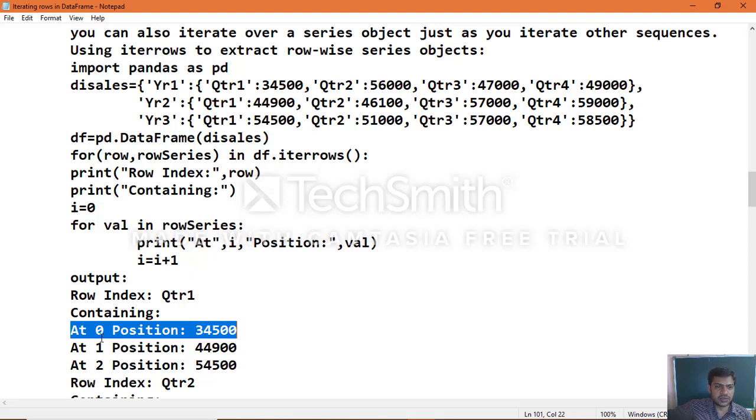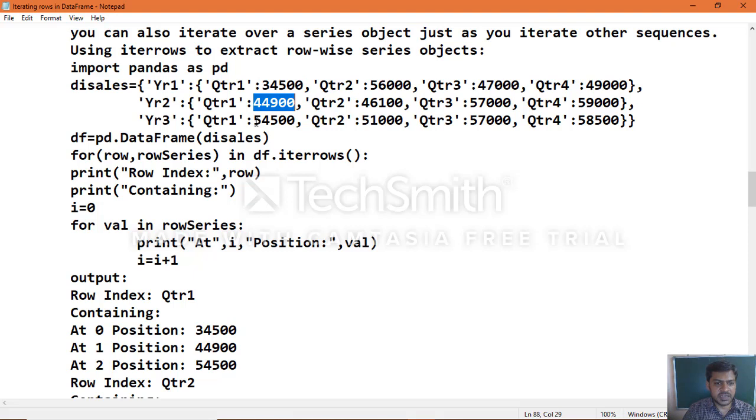Quarter 1 at position 0, position 1 is 44,900, same way position 2. So you can see the difference here, the complete quarter 1, the values which were taken.